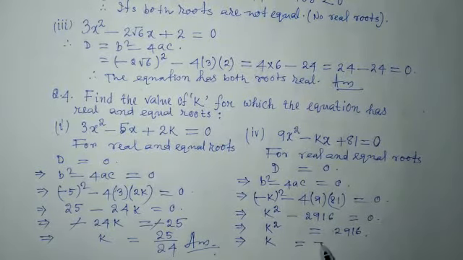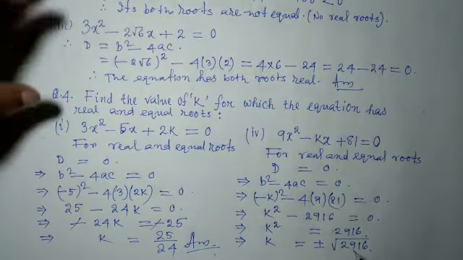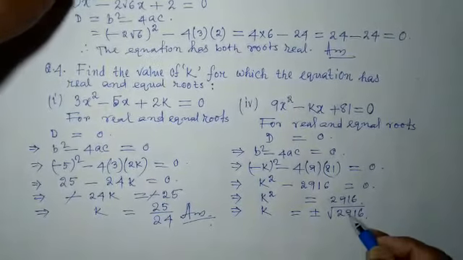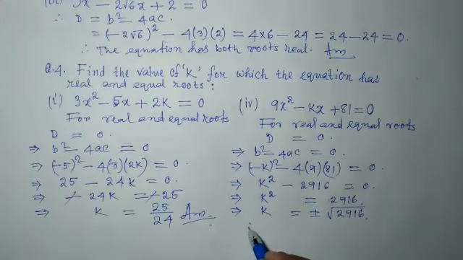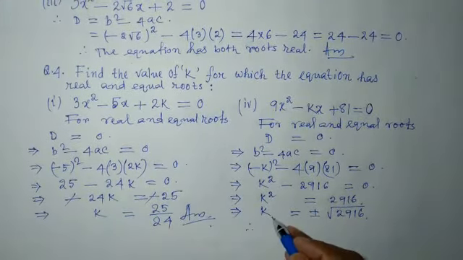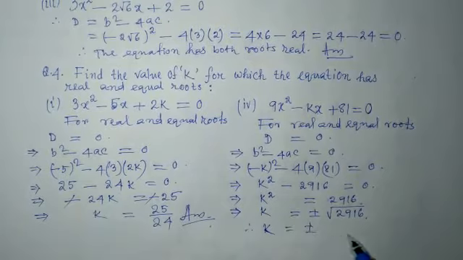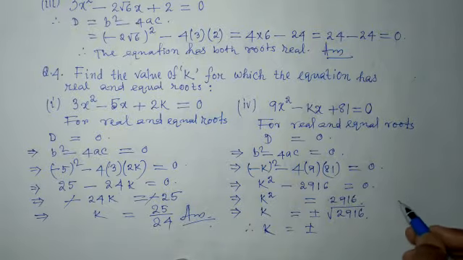K is equal to plus minus square root of 2916. Therefore k is equal to plus minus square root of 2916.